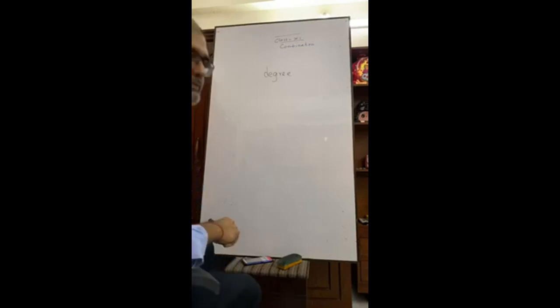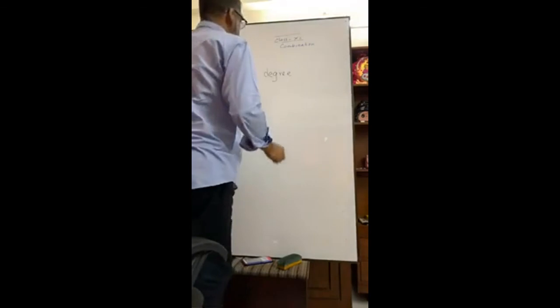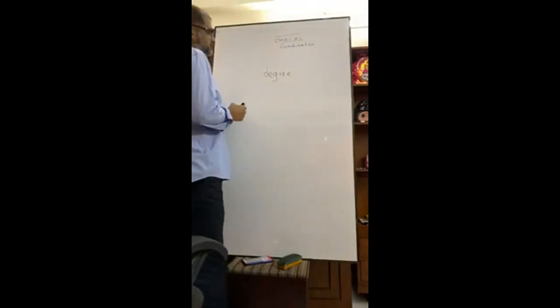Okay, let's see. Suppose, what are the letters?